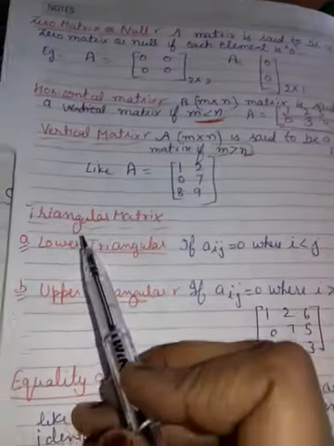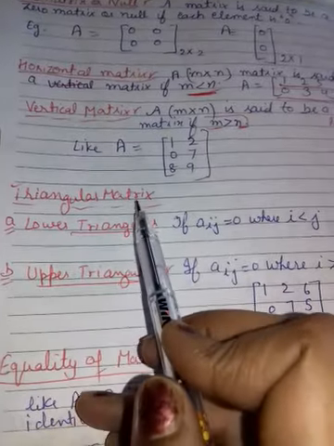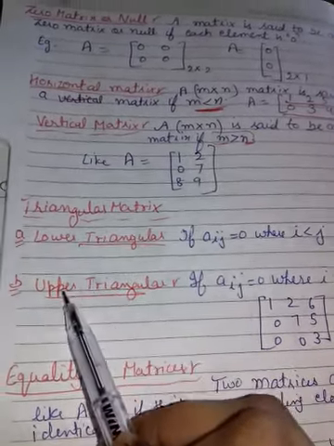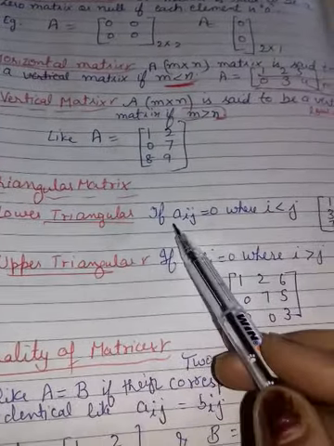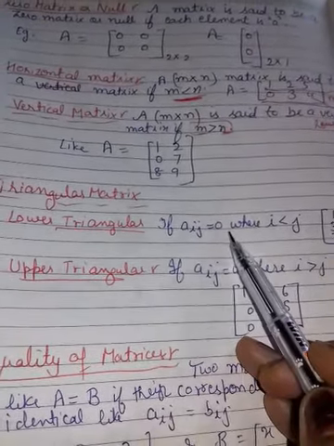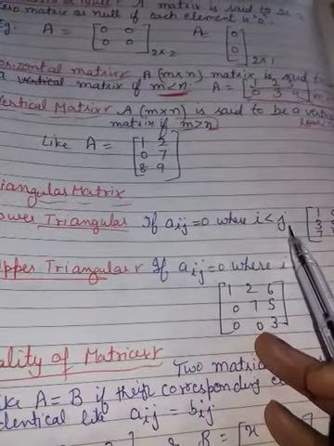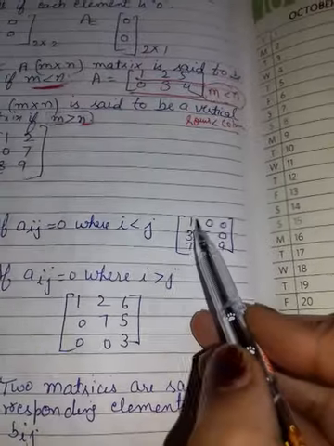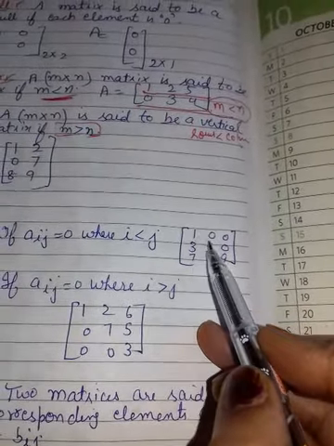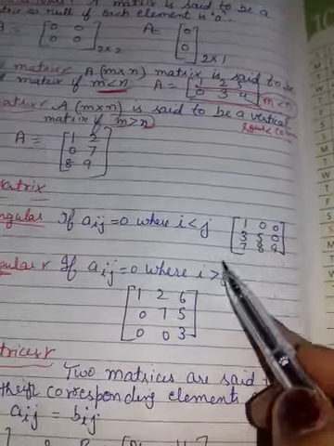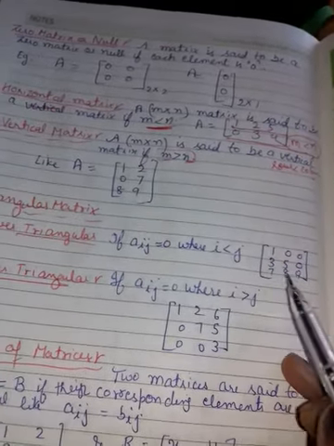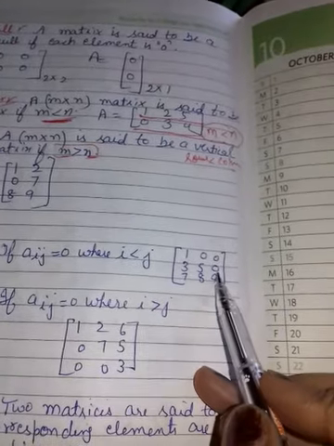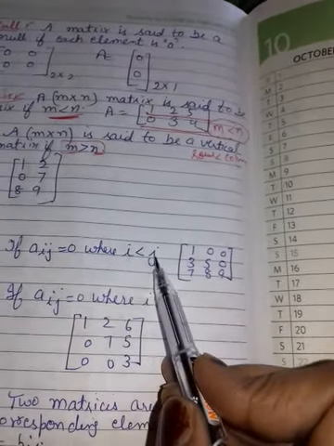Similarly here. Next is triangular matrix. It has two types. First one is lower, second one is upper. If aij is equal to 0, where i is less than j, like this. See, when all the elements in principal diagonal and downside will be non-zero, but others will be 0. Clear? i is less than j.